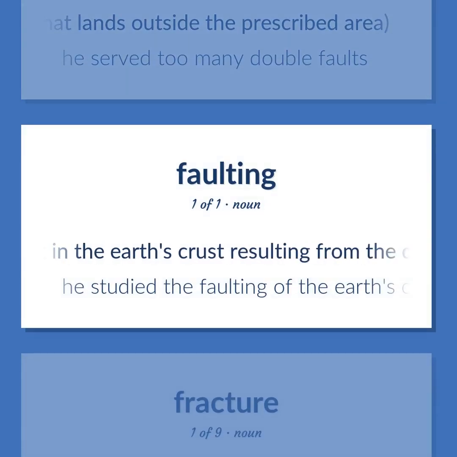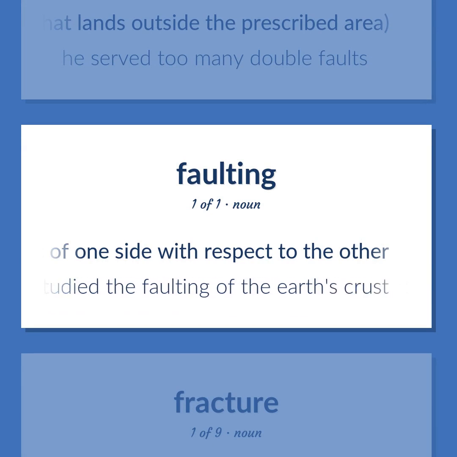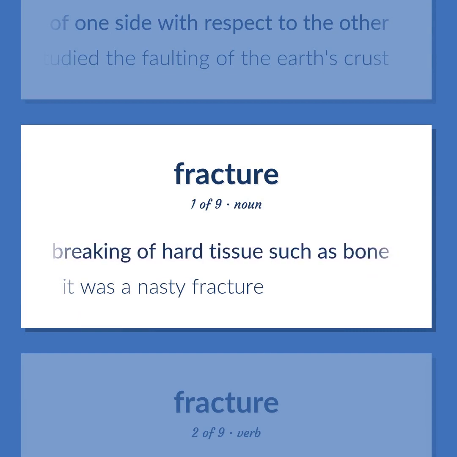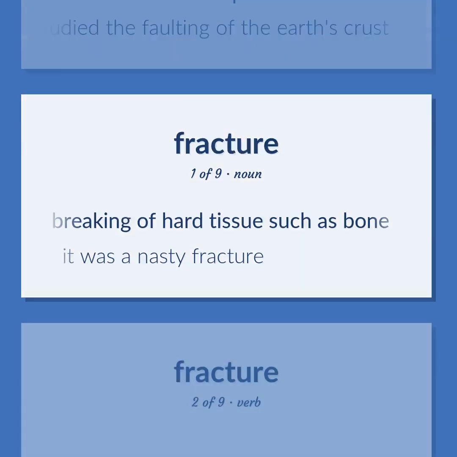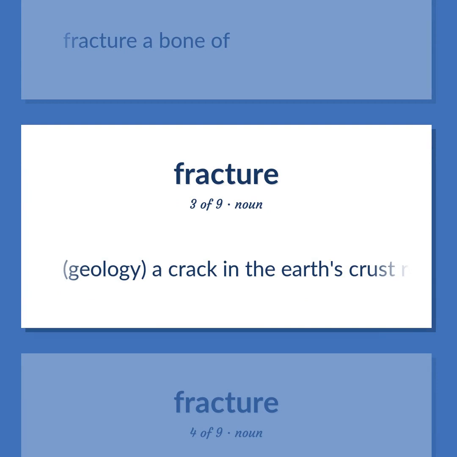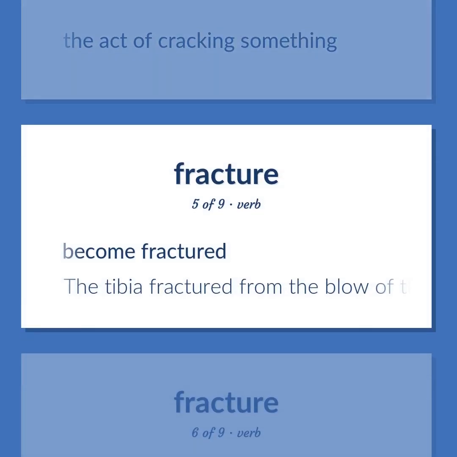Geology. A crack in the Earth's crust resulting from the displacement of one side with respect to the other. He studied the faulting of the Earth's crust. Breaking of hard tissue such as bone. It was a nasty fracture. Fracture a bone of. Geology. A crack in the Earth's crust resulting from the displacement of one side with respect to the other. The act of cracking something. Become fractured. The tibia fractured from the blow of the iron pipe.